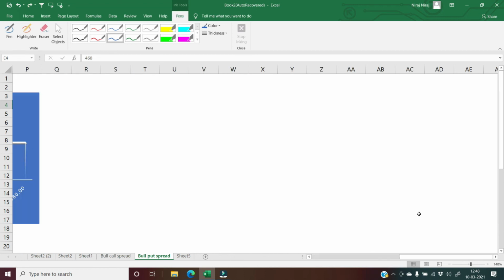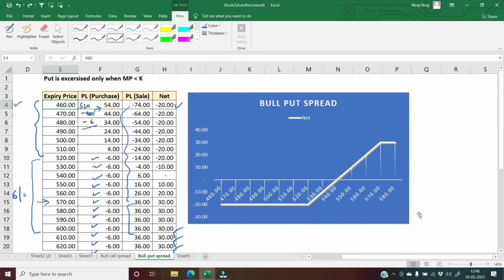So graphically, if we also see this particular chart, here also my maximum profit is ending up at rupees 30, and my maximum loss is ending up at rupees 20. Generally put and call strategies are used by the investor to safeguard themselves and earn a limited profit. Here the profit earning or the loss is not unlimited. It is not a hedging kind of technique. It's just a way you are securing yourself. It is not at all arbitrage. It's just a way you are securing your income, or minimizing your loss to a possible extent.